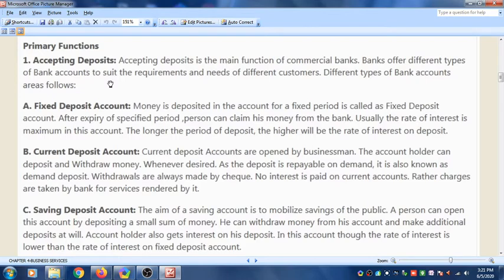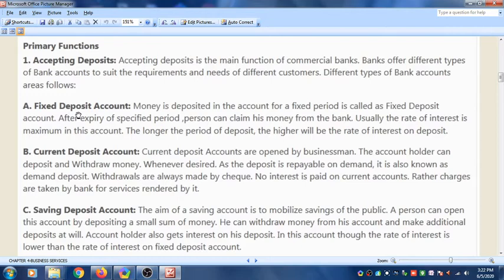The first is fixed deposit account. Money deposited in the account for a fixed period of time is called the fixed deposit account. So when your father is depositing the money for a fixed period of time, say 5 years, 10 years, then a special account is opened that is called the fixed deposit account. After expiry of the specified period, a person can claim his money from the bank. So when 1 year or 2 years, whatever is the specified time, is over, then your father can go to the bank and ask for the money.